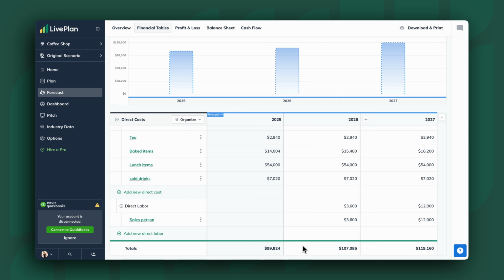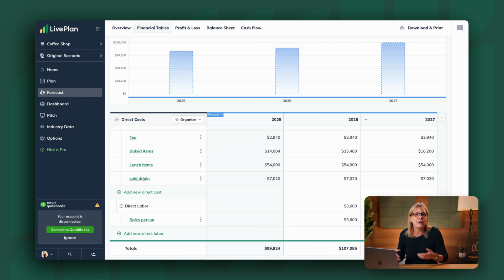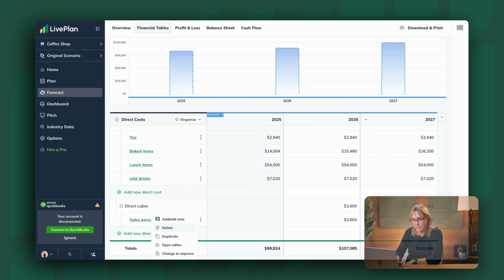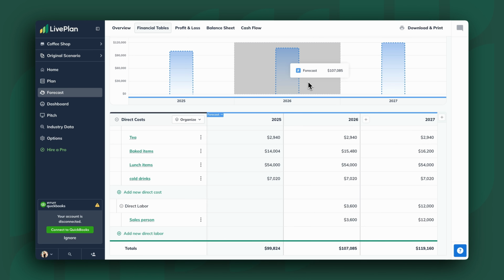And you can see here that I'm looking at it in an annual breakdown. I can see that part of the issue is this direct labor I added, and I only added it in certain places. Now, I know, and you know, I was adding that just to show you how it all works. So I can go back and say, actually, I don't need that salesperson. I'm not going to do that. I don't like what that does to my margins. And I can delete that item.